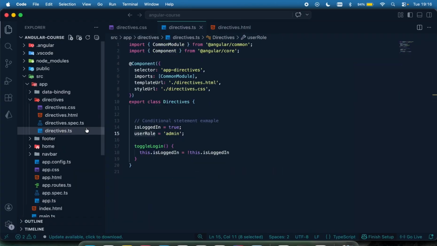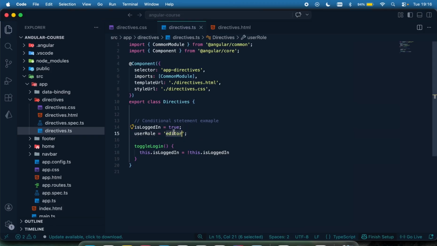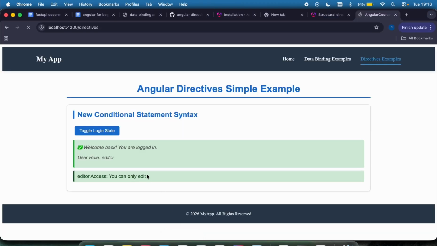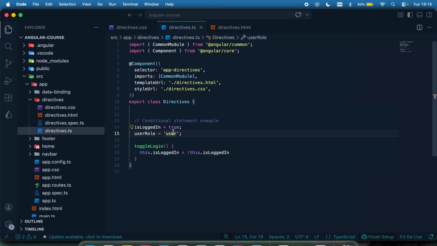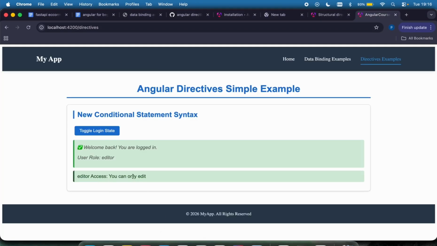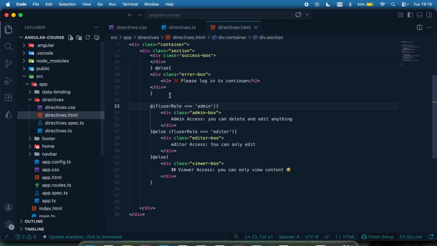If I change this to editor, you can see right here, editor access, you can only edit. If I change it, let's say I decide to call this user, you can see viewer access, you can only view content, okay? So let me just keep this as editor like that. So that's cool. And yep, that's just it to have multiple.